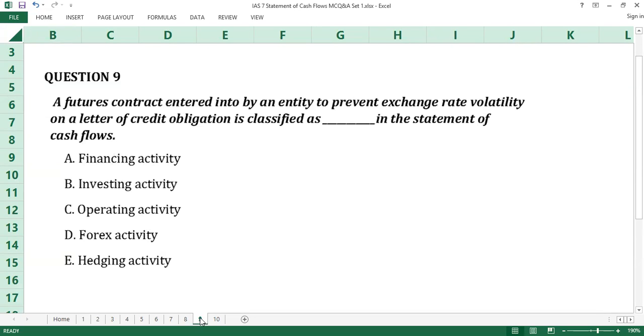Question number 9. A futures contract entered into by an entity to prevent exchange rate volatility on a letter of credit obligation is classified as dash in the statement of cash flows: A, financing activity, B, investing activity, C, operating activity, D, forex activity, E, hedging activity.